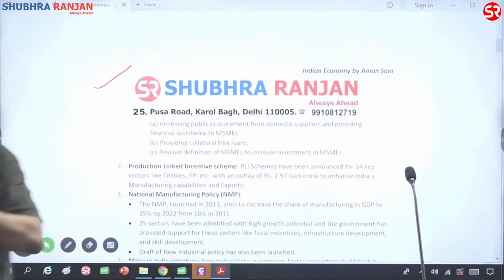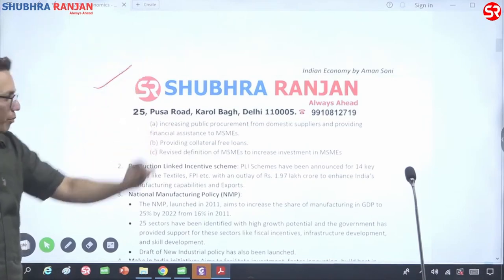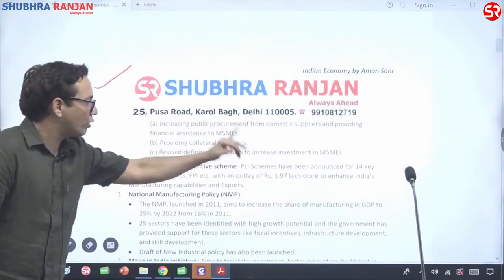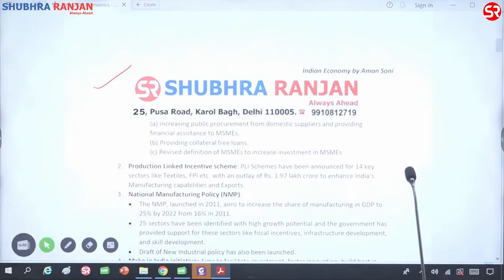You won't be able to write these three points. You won't have time, you won't have space. So just write, under Atmanirbhar Bharat package, reforms were brought to give collateral free loans to MSMEs and increase investment in MSMEs. That's it. One sentence.